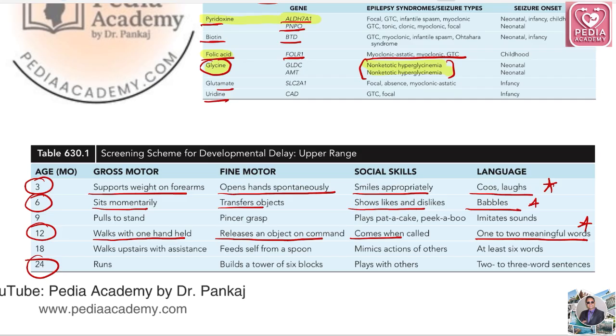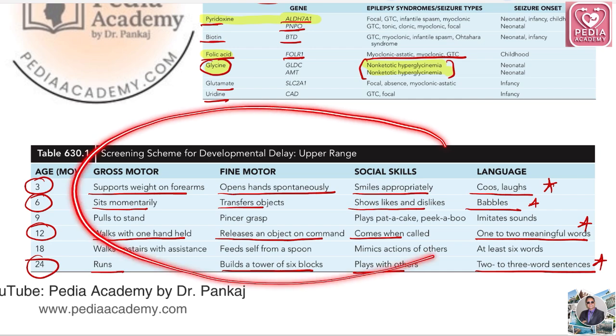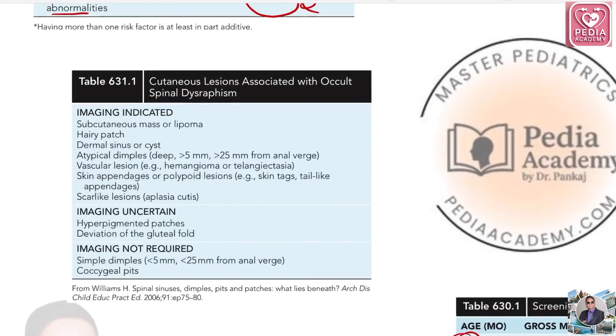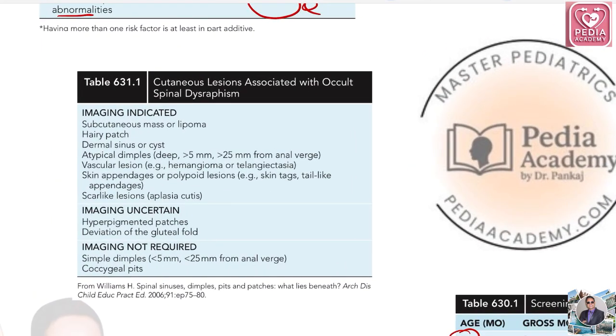At 24 months, 2 years of age, child runs, builds a tower of 6 blocks, plays with others, and 2 to 3 word sentences. Basically, this table is the source of many clinical-based questions. So to answer those questions, you have to be well aware of this screening scheme of developmental delay. You don't have to mug up this table. Just read this table twice, thrice, or 4 times, and you'll remember this. Okay. Next, we'll discuss an important table.